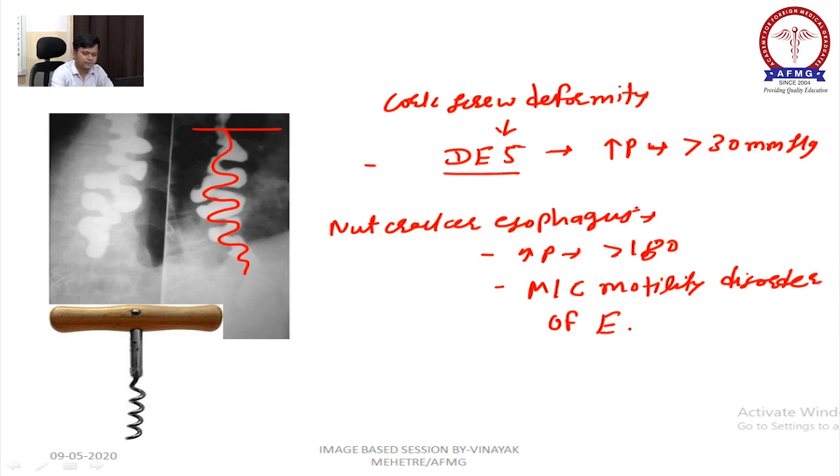Okay, and tell me, DES mimics angina or MI. How to differentiate DES from MI? That is, in DES, ECG will be normal, right? ECG will be normal because it is not a heart condition, right?